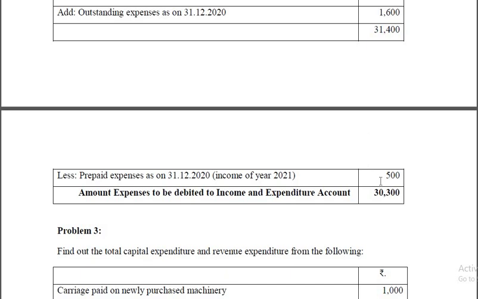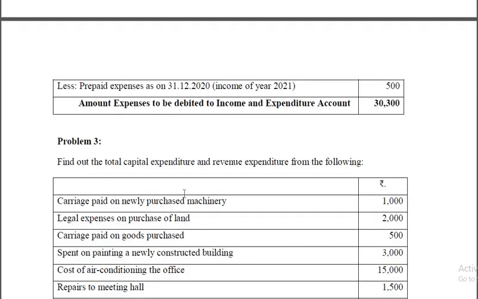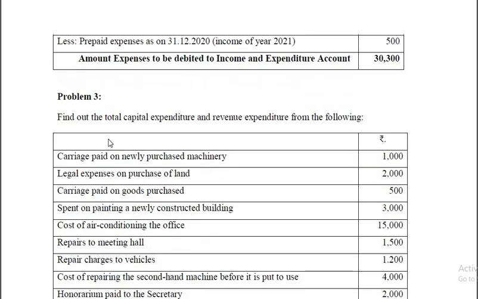So after adjusting all these things, what you get is 30,300. So this should be debited to income and expenditure. So this problem is solved. Now we will take up one more problem here.